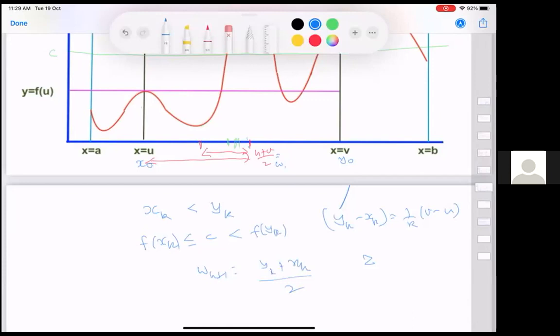And there are 2 cases, we will call this either xk plus 1 or yk plus 1, and the other one will remain as it is. That bifurcation will depend on f at this point, whether it is below c or above c. So the point here is that if you have chosen it up to time k, satisfying these conditions, you can choose xk plus 1 and yk plus 1 also satisfying these conditions.